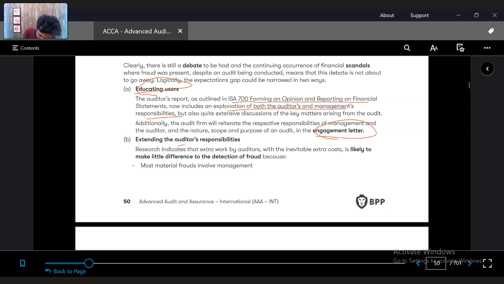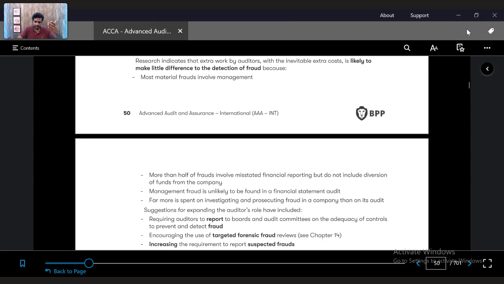Extending the auditor's responsibility: research indicates that extra work by auditors, with inevitable extra cost, is likely to make little difference to the detection of fraud, because most material fraud involves management. See, poor guy, this auditor does all his work to detect fraud, but technically the entire management is involved in the fraud. So there's no point in him doing extra, because the fraud is done by the management themselves.